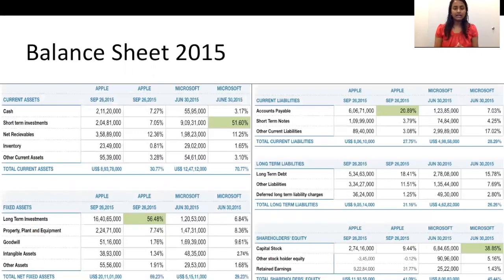Moving to the vertical analysis of the balance sheet, we can notice that there's a greater change for short-term investments for Microsoft, and a greater change for long-term investments for Apple. And in shareholders' equity, we can notice the contrast where the capital stock increased for Microsoft and the retained earnings increased for Apple.